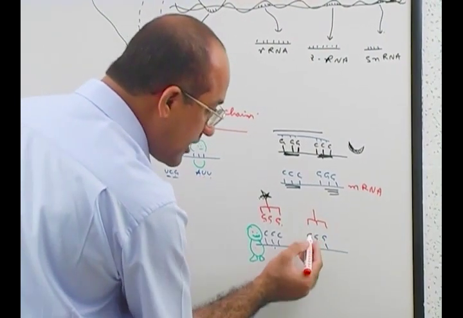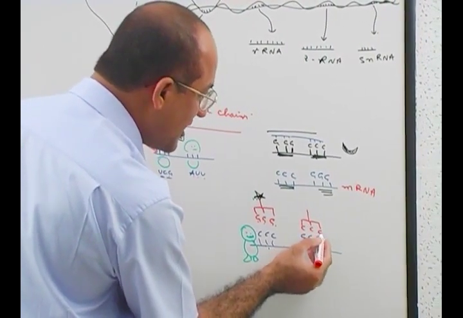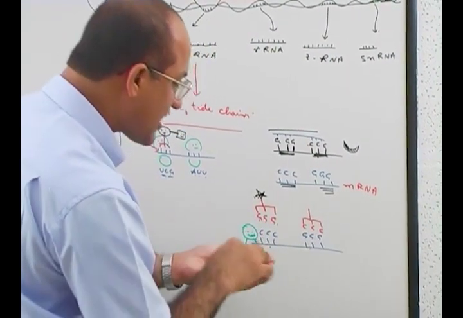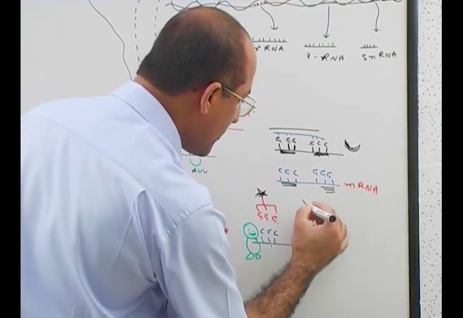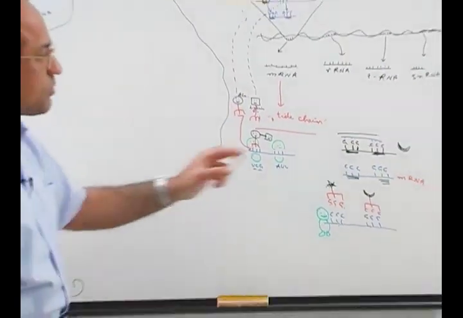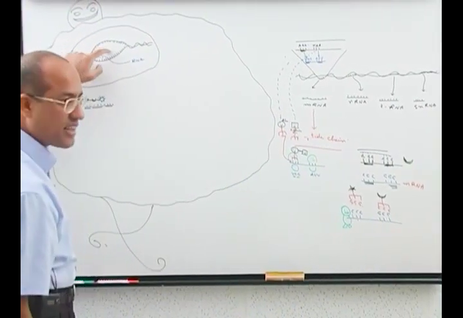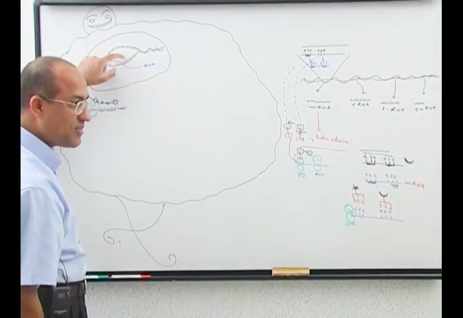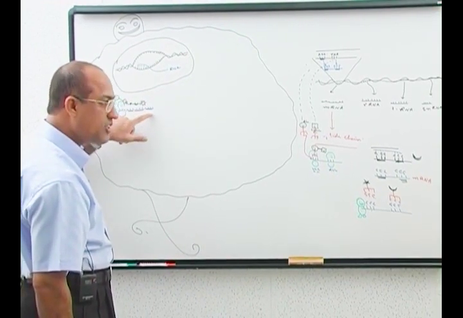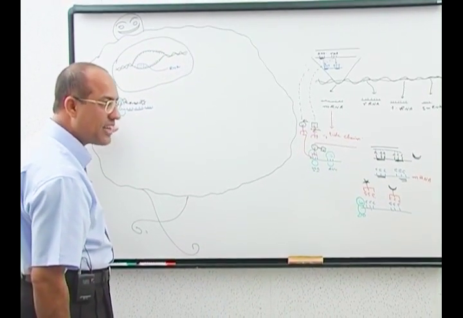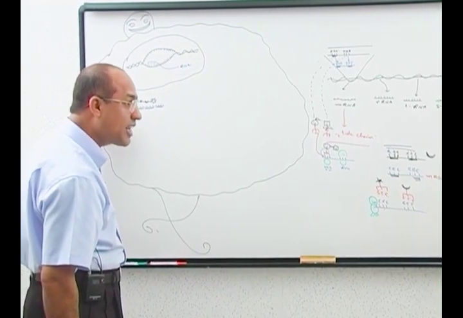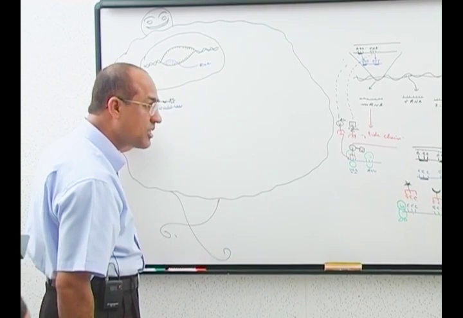tRNA should have C, C, C. This is triple C and here's triple C, right? And it must carry which amino acid? Moon amino acid. You understand how that triple nucleotide code system in DNA is making complementary messenger RNA, which will adjust with complementary transfer RNA, and transfer RNA transfers the amino acid in the ribosome at the appropriate position,